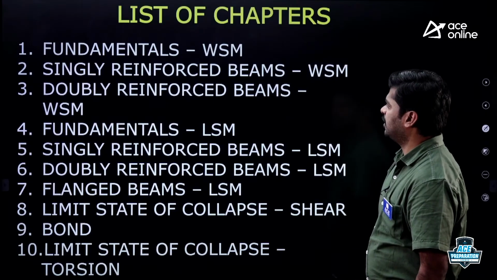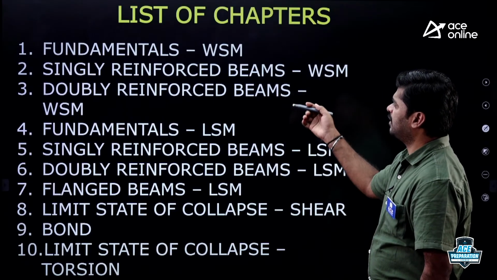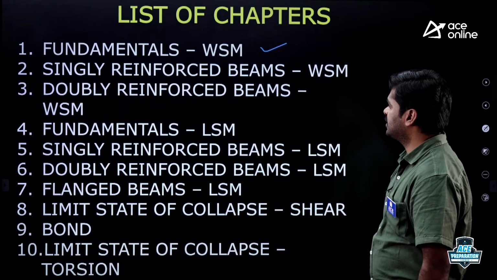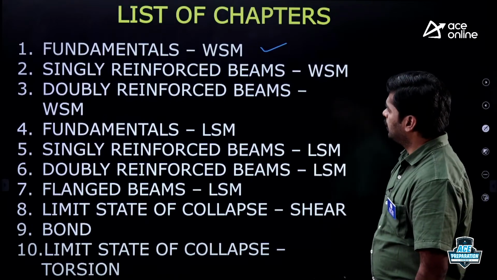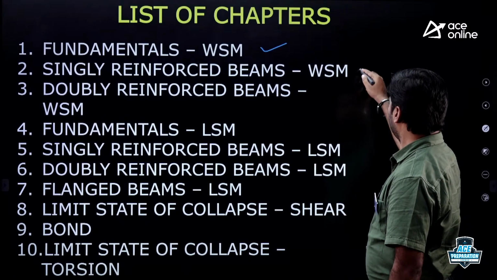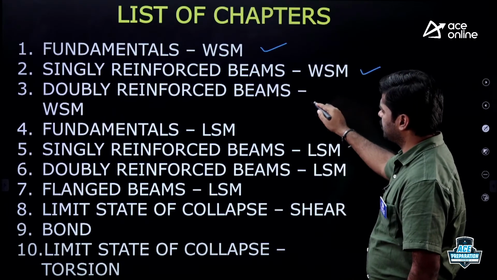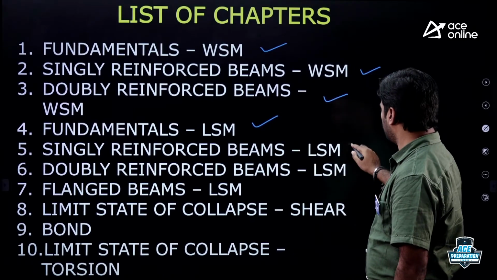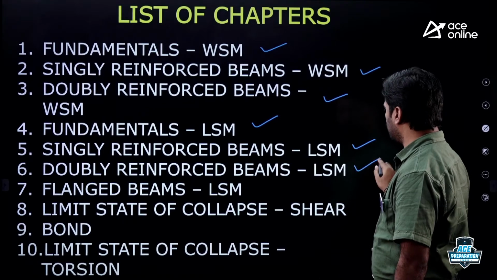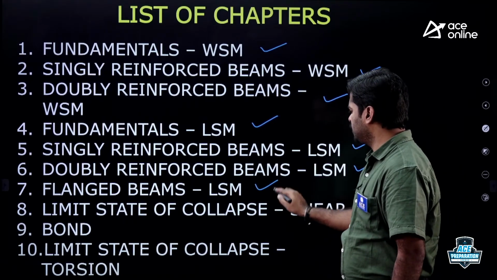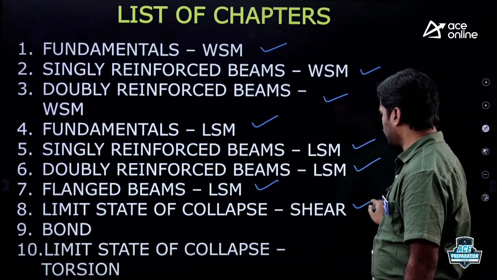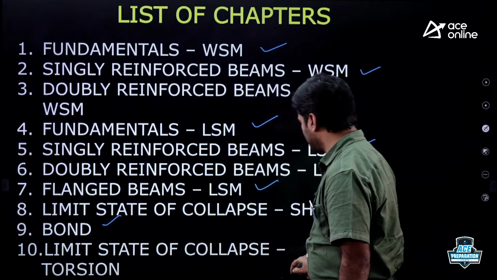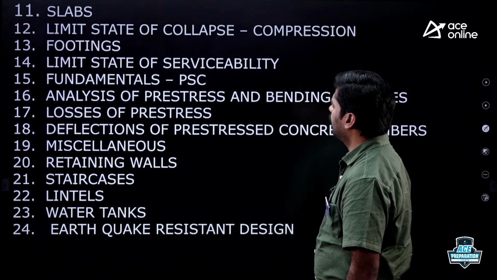I have given here the list of chapters as per the syllabus: fundamentals in working stress method, then singly reinforced beams in working stress method, doubly reinforced beams in working stress method, fundamentals in limit state method, singly reinforced beams in limit state method, doubly reinforced beams in limit state method, flanged beams in limit state method, limit state of collapse in shear, bond, limit state of collapse in torsion, then slabs,